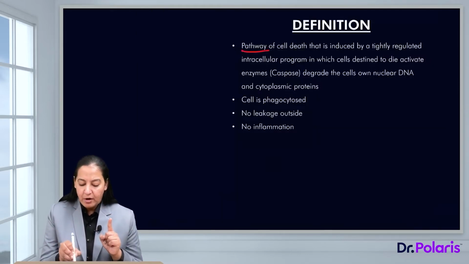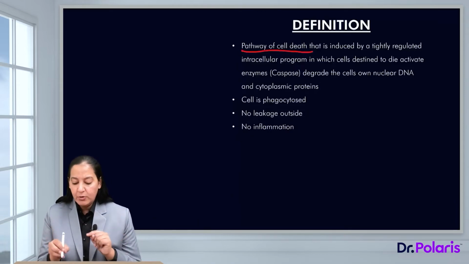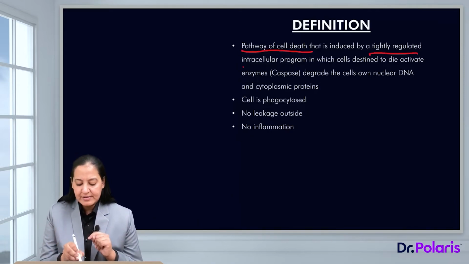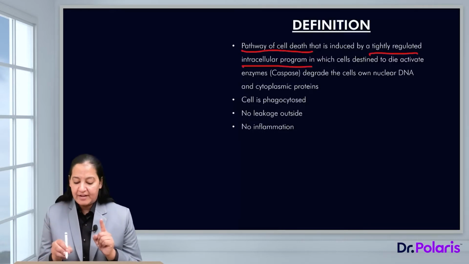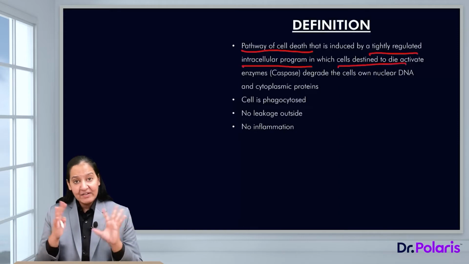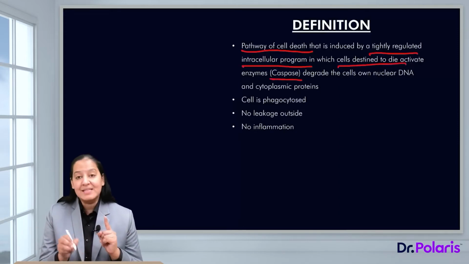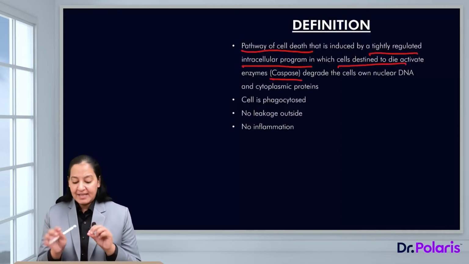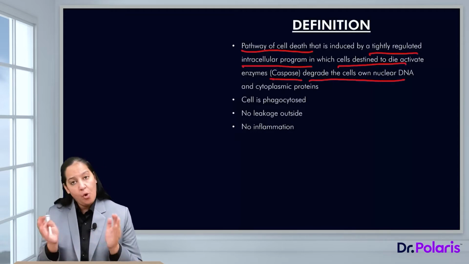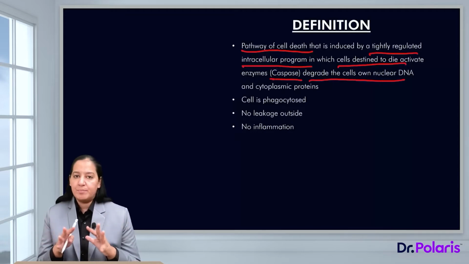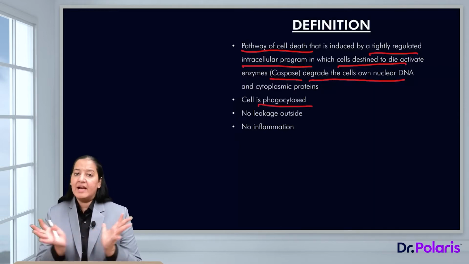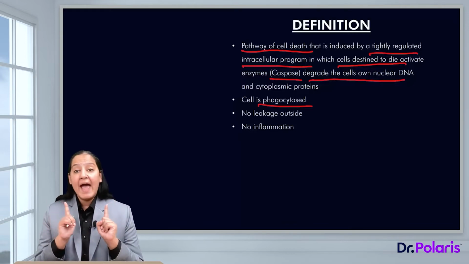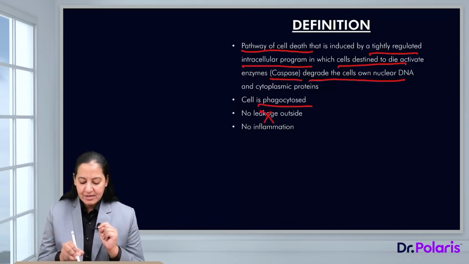So what is the definition of apoptosis? Apoptosis is a pathway of cell death that is induced by a tightly regulated intracellular program. In this pathway, the cell which is destined to die activates an enzyme known as caspase inside the cytoplasm, and the caspase will degrade the cell's own nucleus and cytoplasmic components. The cell will be converted into apoptotic bodies, and in the end, a phagocyte will come and engulf all the apoptotic bodies. In the entire process, there is no leakage, there is no inflammation.